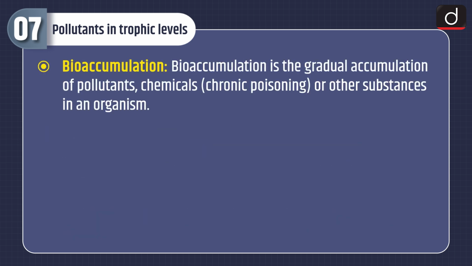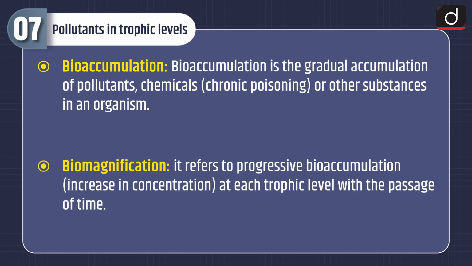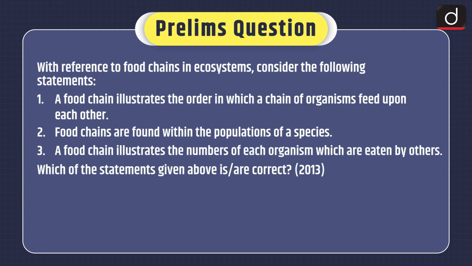Bioaccumulation. It is the gradual accumulation of pollutants, chemicals, chronic poisoning, or other substances in an organism. And biomagnification. It refers to progressive bioaccumulation, that is, increase in concentration at each trophic level with the passage of time. Now it's time for the practice questions.